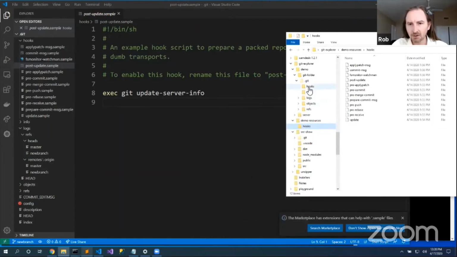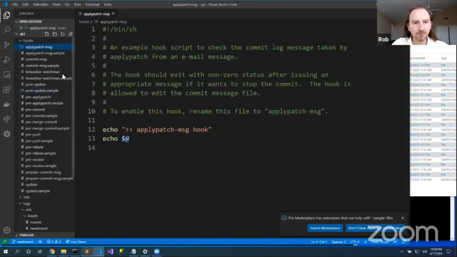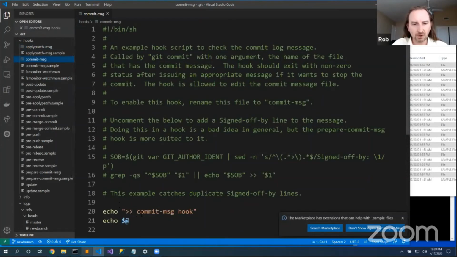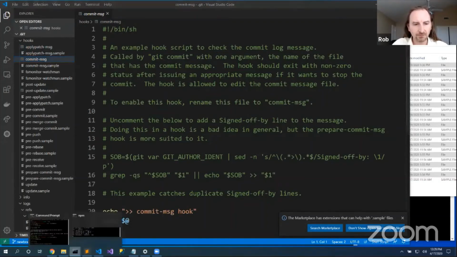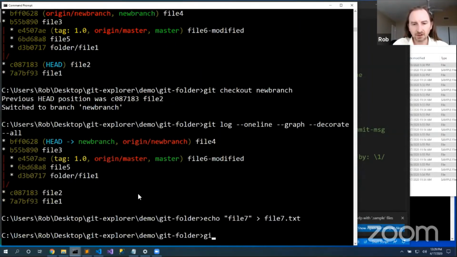Actually, let me grab the files. Copy, paste. Now in each one, I just said echo the name of the hook, and I'm echoing all of the command line arguments passed to it. So we can get a feel for how each one is going to work. Here in this commit message hook, I'll echo all of the things passed to commit message. Okay, so echo file 7 to file 7.txt, git add file 7.